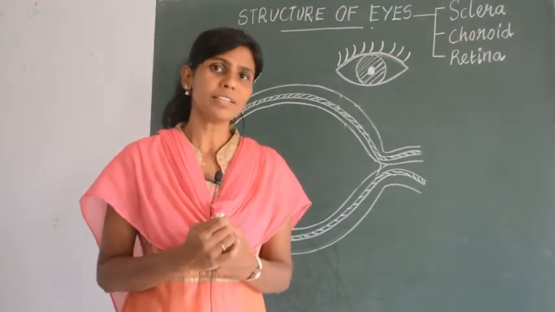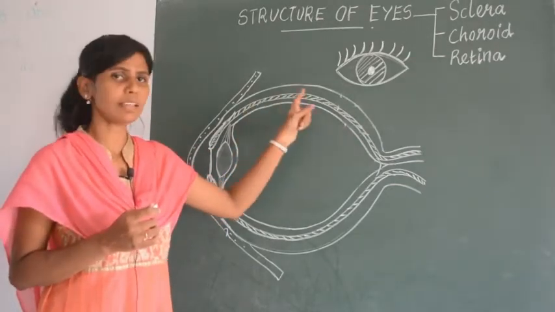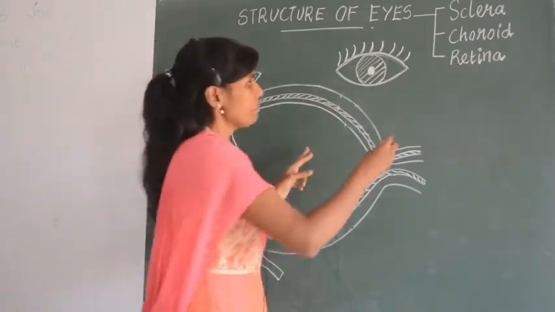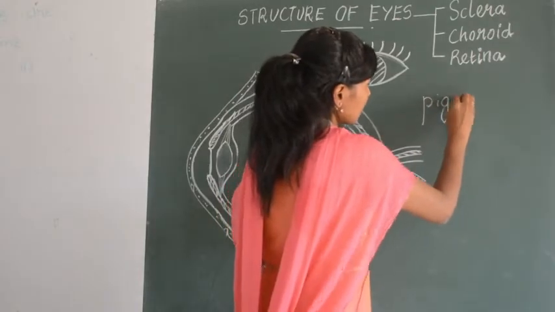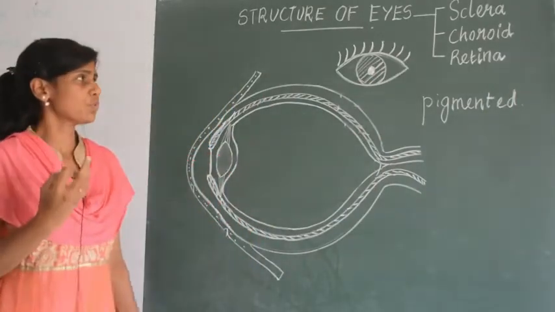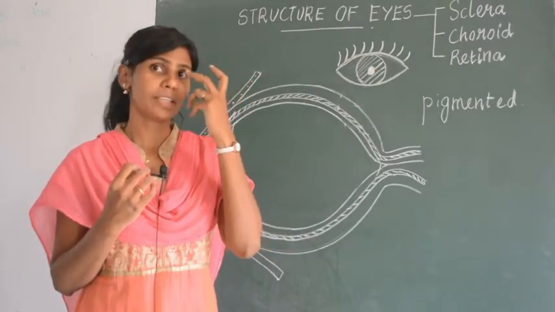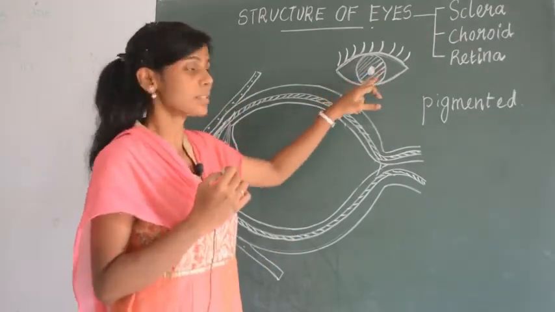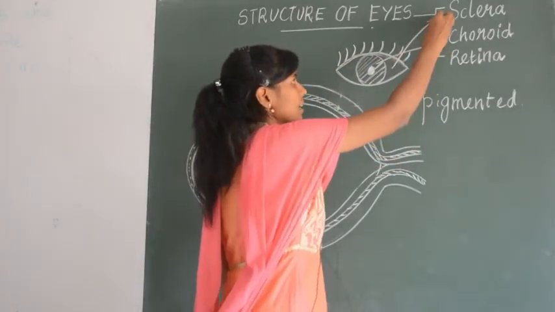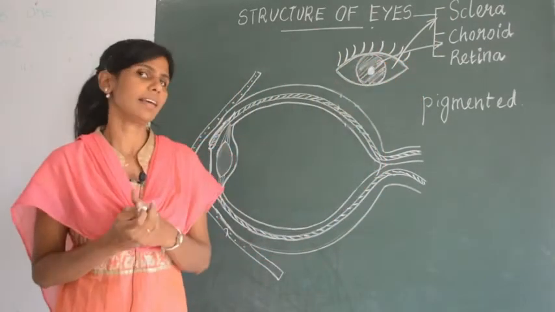The choroid layer is the pigmented layer of your eye. Can you see the shaded layer? This is the choroid layer, which is the second layer I told you. This is pigmented. What is pigmentation? Pigmented means it has some color. Which one is the choroid layer in your eye? The black circle you have inside your eyes. This big black circle is the choroid layer. This white one is the sclera, right? So this black circle is the choroid layer.